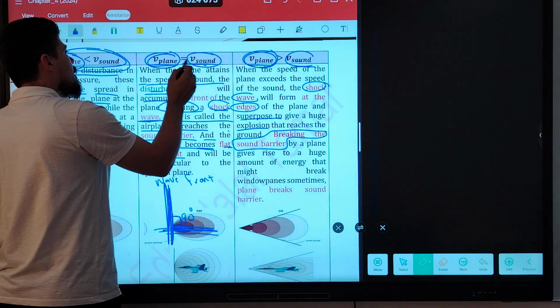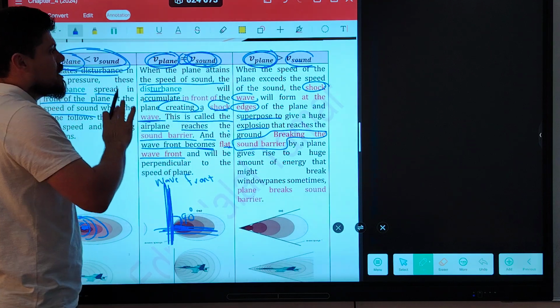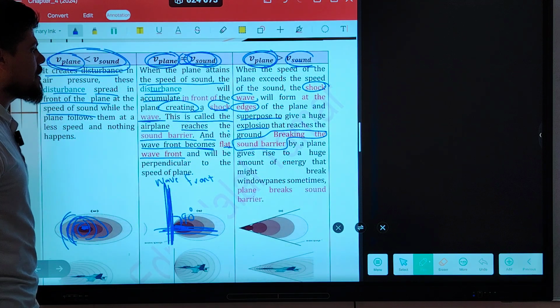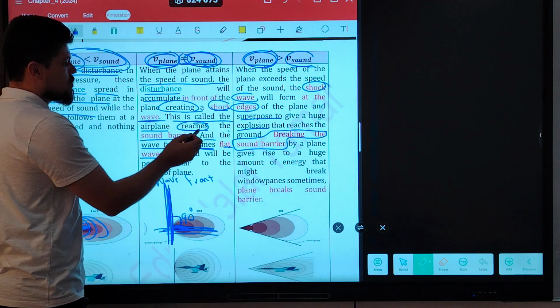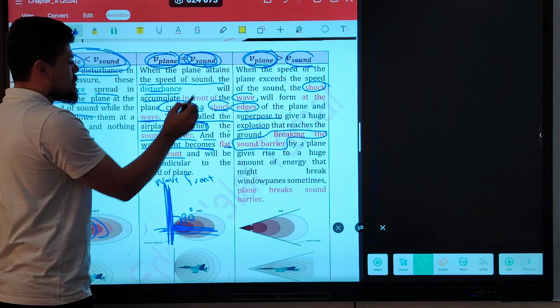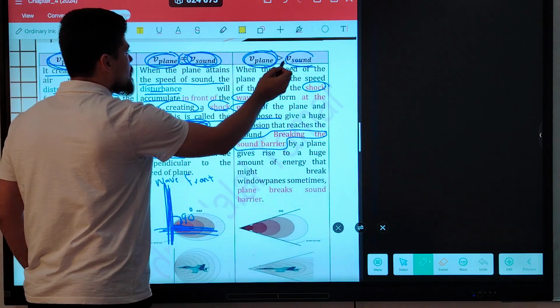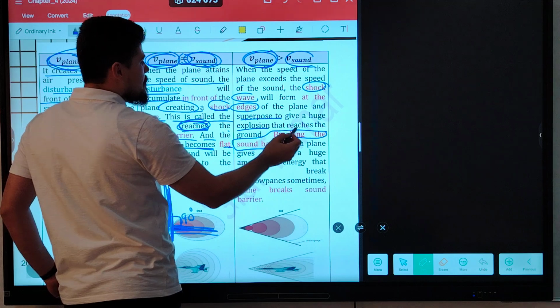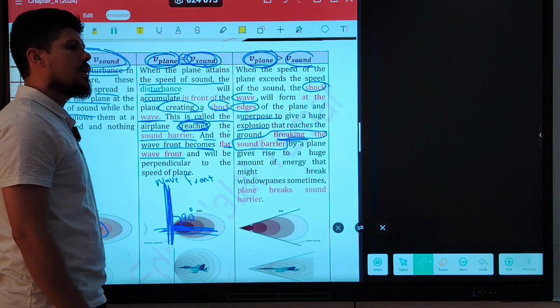But when the speed of the plane reaches the speed of sound, or is equal, in that case, the plane does not break the sound barrier. Instead, it reaches the sound barrier. The difference is what? When the speed of the plane is equal to the speed of sound, the plane reaches the sound barrier, but when the speed of the plane is bigger than the speed of sound, the plane breaks the sound barrier.